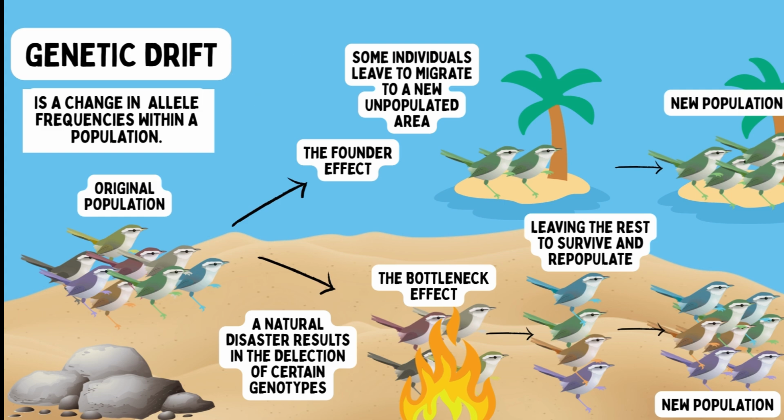Genetic drift is a change in allele frequencies within a population. There are two main ways, the founder effect or the bottleneck effect. In the founder effect, which we'll be focusing on as it relates to the study, some individuals from the original diverse population migrate to a new area where, after generations of repopulation, the diversity is decreased, as a small population of individuals do not represent all the diversity from the original population.